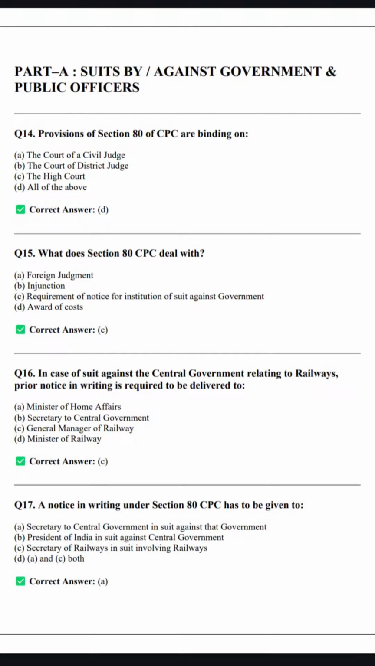Let's move ahead. What does Section 80 CPC deal with? So it deals with requirement of notice. Yes, this is the correct answer. Requirement of notice for institution of suit against government. Okay? Let's move ahead.